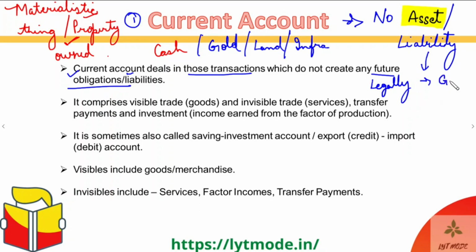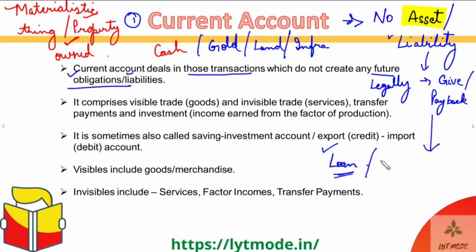Legally responsible to give or pay back. For example, let's assume that a person goes and takes a loan. Now, when you take a loan, it is basically a contract that you will pay back X amount of money with Y amount of interest by the end of a Z period of time. So that is a legally binding agreement. So a loan is a liability.